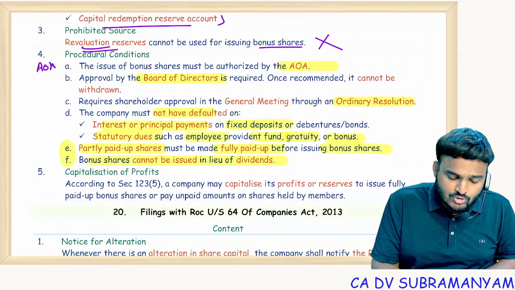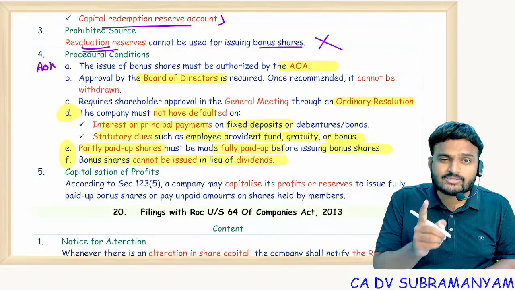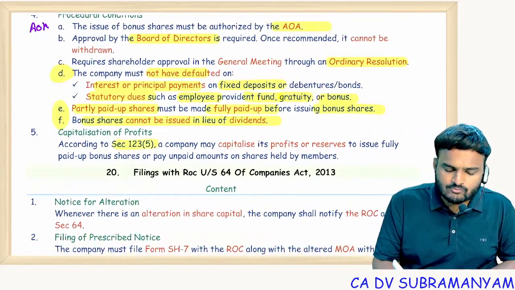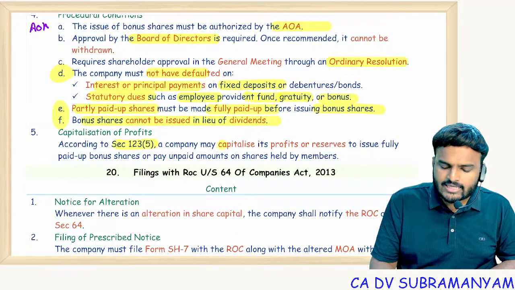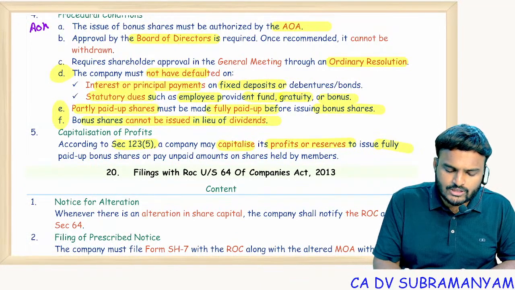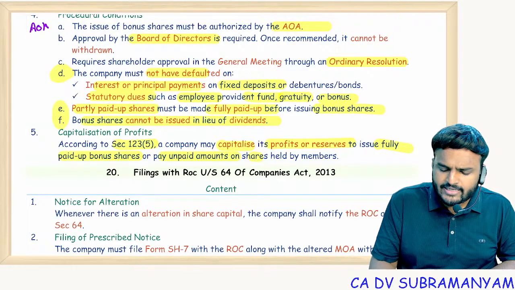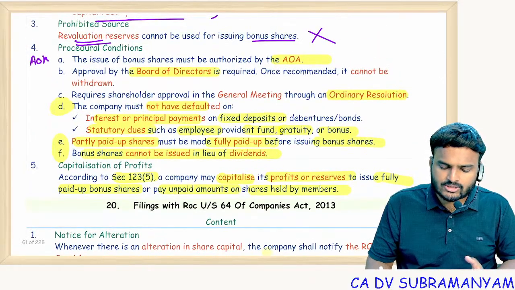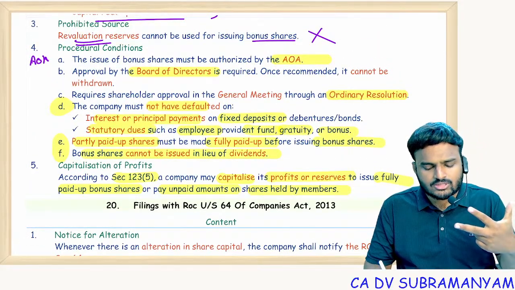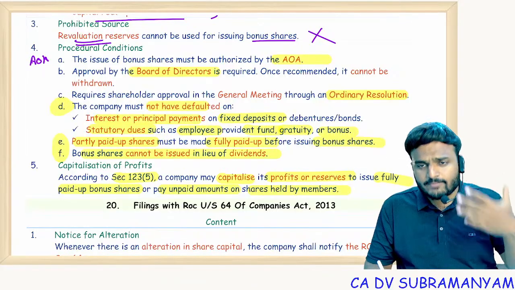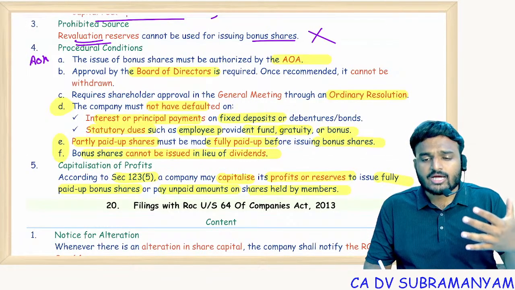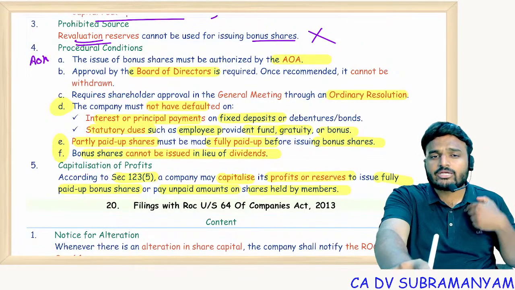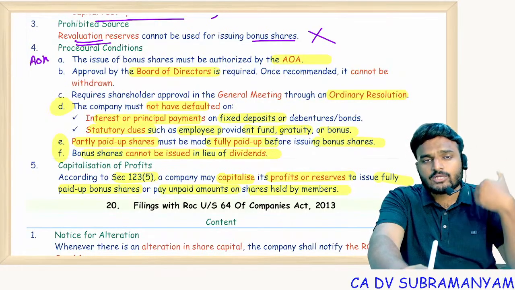See, based on these 2 points, you'll find a crazy exceptional question. According to section 123 subsection 5, a company may capitalize its profits or reserves to issue fully paid up bonus shares or pay unpaid amounts on shares held by the members. So conditions you can see: AOA, board resolution, members resolution, no subsisting defaults, and fully paid up shares can be issued as bonus shares. Your shares should be fully paid up, then only I can issue free, fully paid up bonus shares.